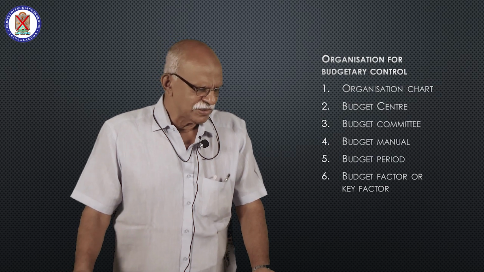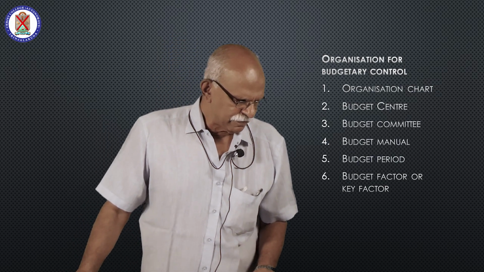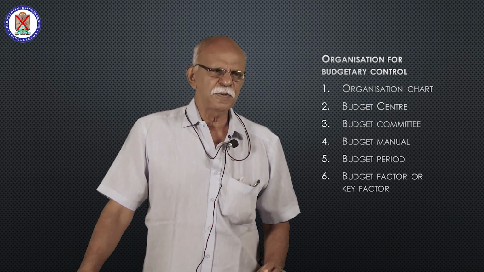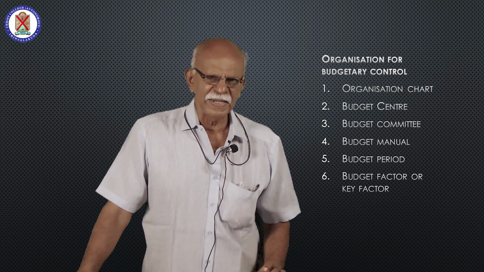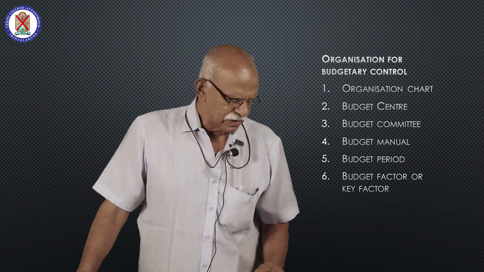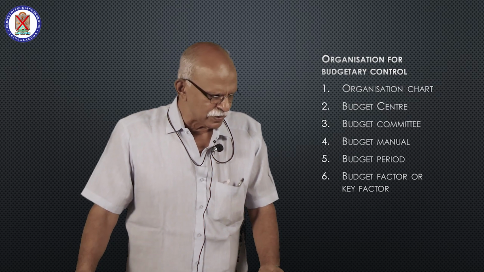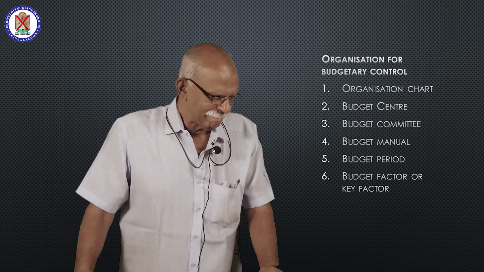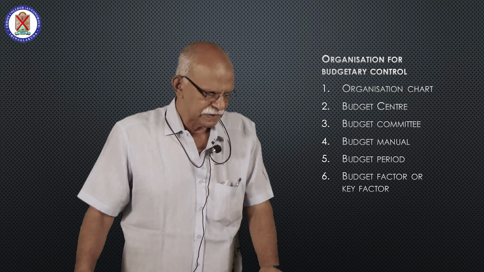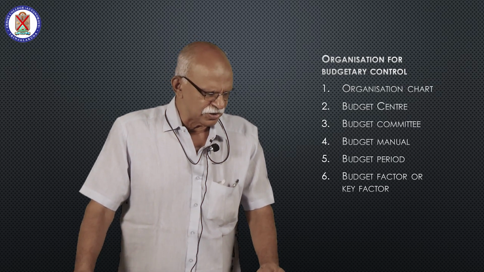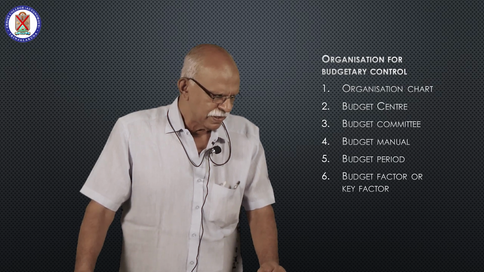So I shall sum up the important functions. One is to provide information to departmental managers. Then to intimate all concerned the general policies of top management. Then to intimate the managers regarding the date of submission of budgets.